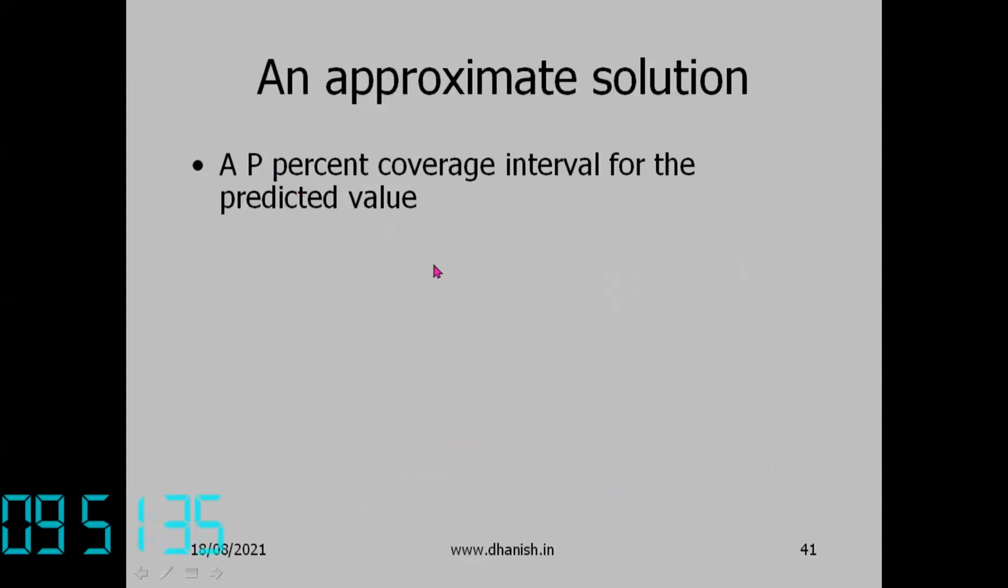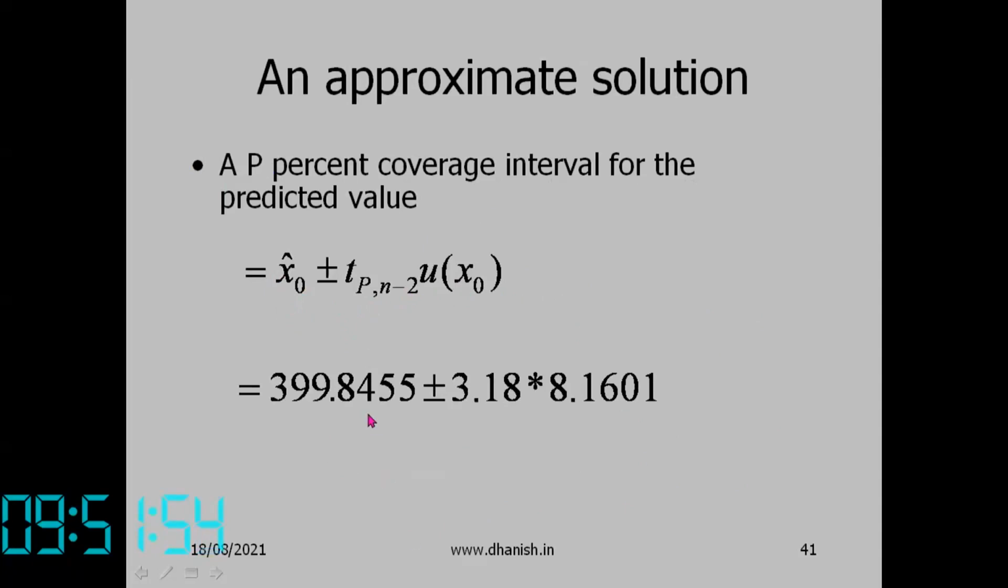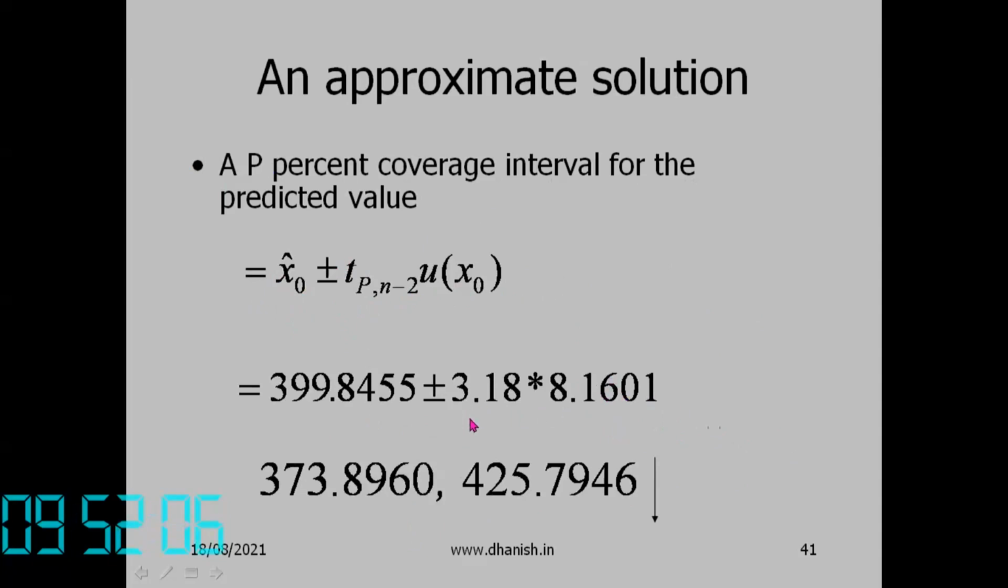A P% coverage interval for the predictor value is x naught cap plus or minus t P, n minus 2, into the standard uncertainty of x naught. So 399.8455 was the x naught cap value we had calculated earlier, plus or minus these two values. The 95% coverage interval for the predictor value is 373.896 to 425.7946.